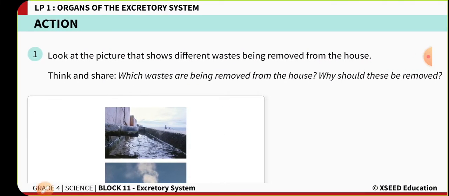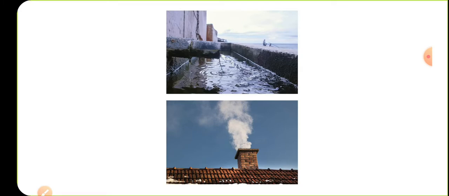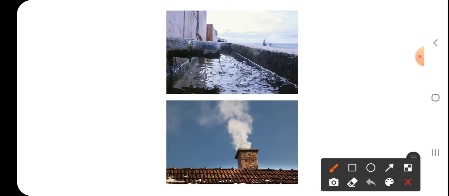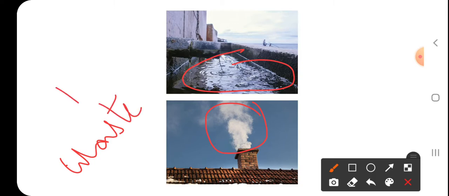So to understand our class, let's do one activity. Observe this picture carefully, children. If you observe this picture carefully, you will find that a lot of waste is removed from different industries or households and released into the water stream. Here you can see waste getting released from the factories in the form of gas. Here, waste means the thing that is unwanted by us.